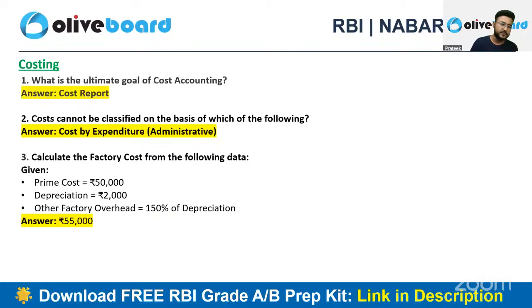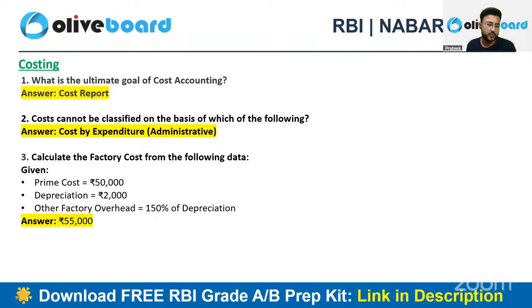Coming to costing, I can say costing was very much doable. The very first question was again an ambiguity question, because you need to tell me whether the option of cost report was there or not in the examination. Some of the students are saying that cost report was there in the exam, some are saying it was not; cost ascertainment was there, cost control was there, right? So I am keeping this one pending, you tell me the options. If cost report was there, then cost report will be the answer; if it was not, let me know the other options.